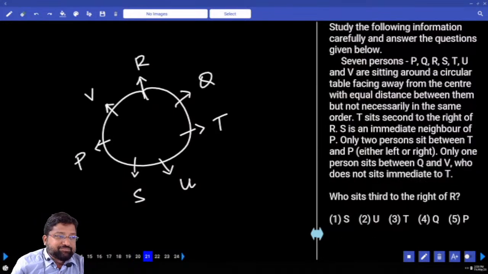Be careful. 21. Who sits third to the right of R? Who is sitting third to the right of R?